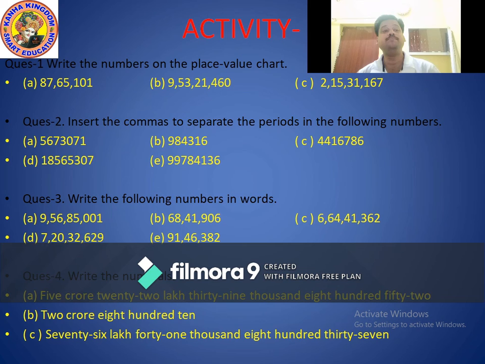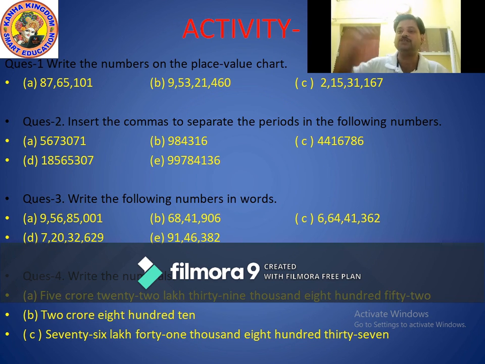Now B part of this question, 2 crores 810. In crores, 2 crores means you just put 2 and make 1 comma. After that, 810: in which period do you write 810?